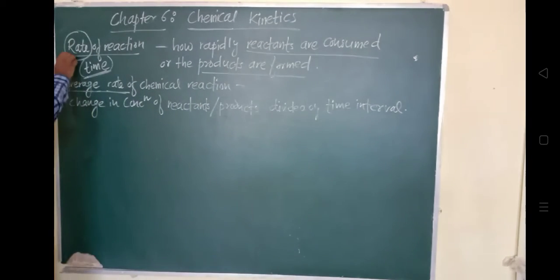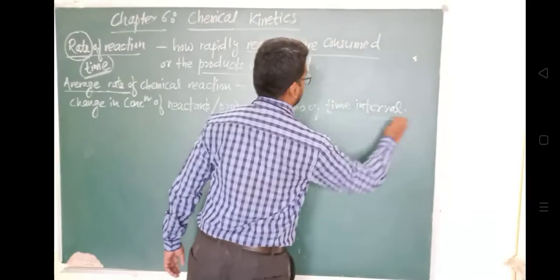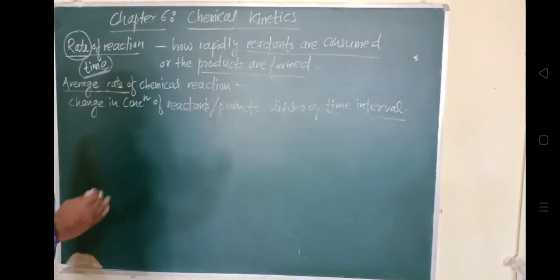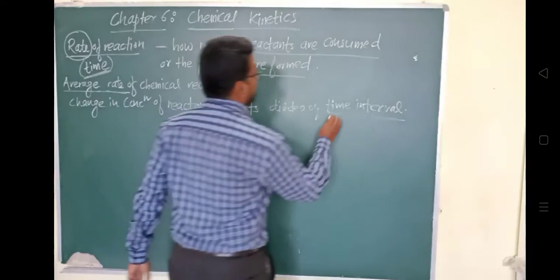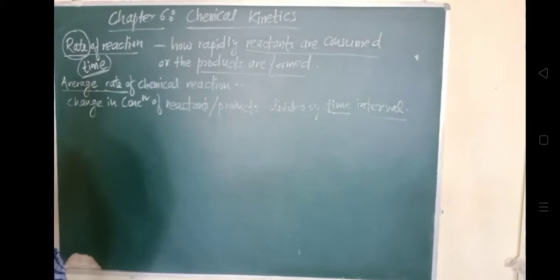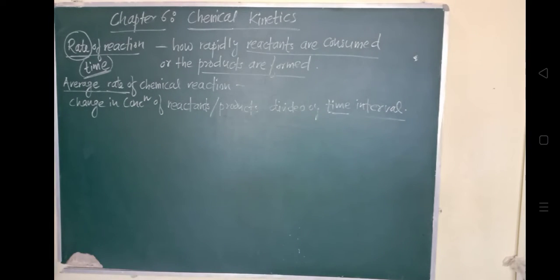We calculate it in a time interval, how fast or how slow it is happening. We can describe that only when we are defining that quantity with respect to time. So time interval, and the average rate is equal to change in concentration of species. So mathematically, we will write it. The average rate of chemical reaction can be found by change in concentration of species.